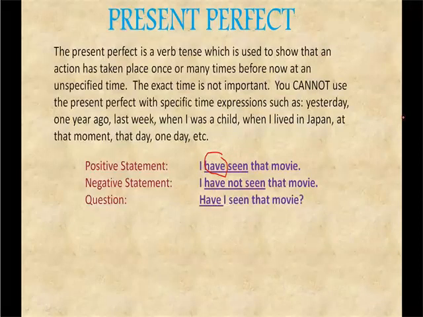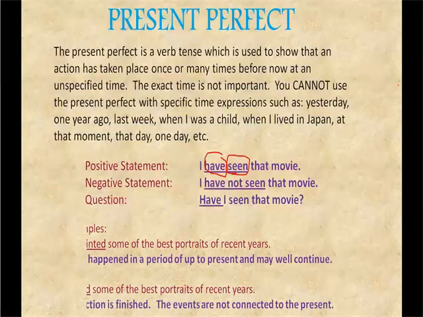Okay, I have seen, and the verb seen will be the past participle form. This is the past participle. See, saw, seen. Okay, so the negative will be I have not seen that movie. Question is, have I seen that movie?